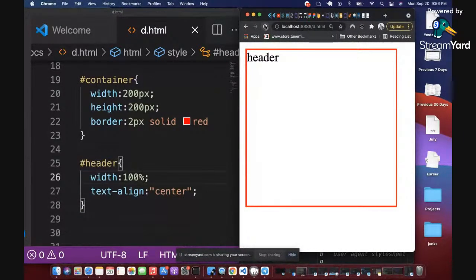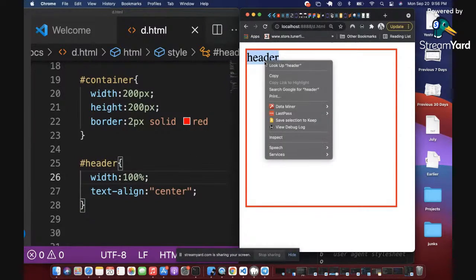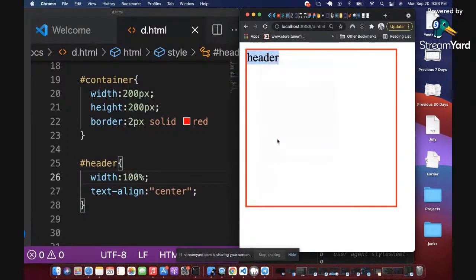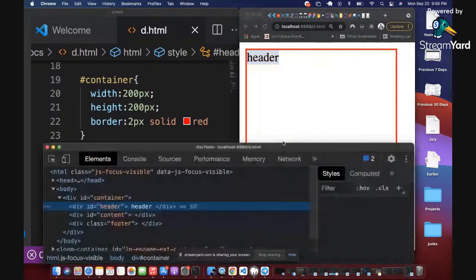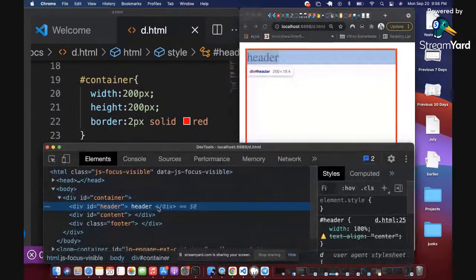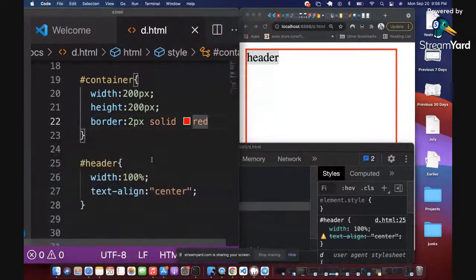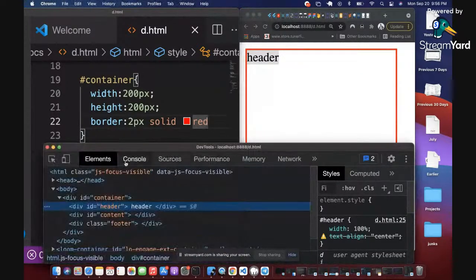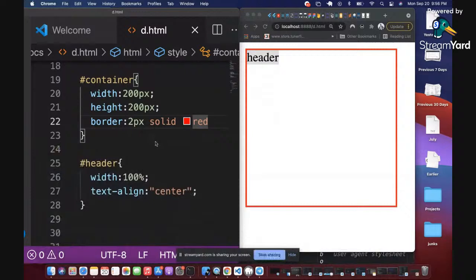Let me see. It's still not moving. Let's see why. So I'm going to inspect now to see why it's not moving. So we have a div here. Text-align. Is the spelling not correct? Okay, I think it's the quote that I put in there. I see. So let me just remove the quotes and then it should work.